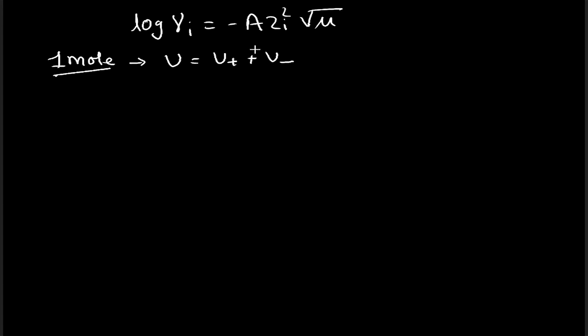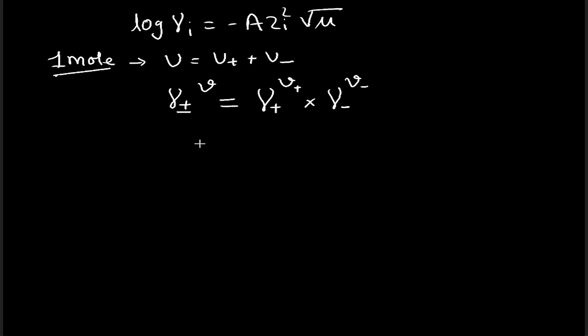Now the mean activity coefficient, gamma plus minus, is written as mean activity coefficient. So mean activity coefficient to the power total number of ions will be equal to activity coefficient of the cation to the power V plus into activity coefficient of the anion to the power V minus. Okay, so this is the relationship between the activity coefficients of the ions and the mean ionic activity coefficient.